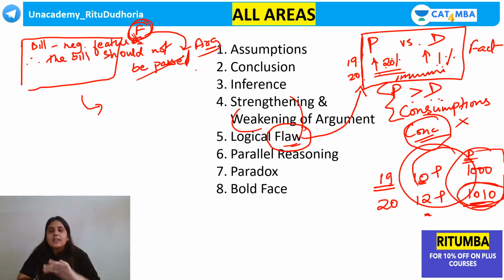What is the difference between weakening and logical flaw? Now, there are different types of logical fallacies, guys, which I've discussed in the special class. आपको hasty generalization है, strawman's argument है, slippery slope fallacy है, red herring fallacy है. So please watch the class. It's a special class. I've posted the link of the class also on the Unacademy Ritu Dudhoria के group में. Go to my profile on the Unacademy learning app, Ritu Dudhoria. और जितने भी previous classes हैं, there is a class called fallacies, logical fallacies, a class called eponyms, mythologic. So जितने भी special classes हैं, guys, especially strategy based special classes हैं, please watch them out.